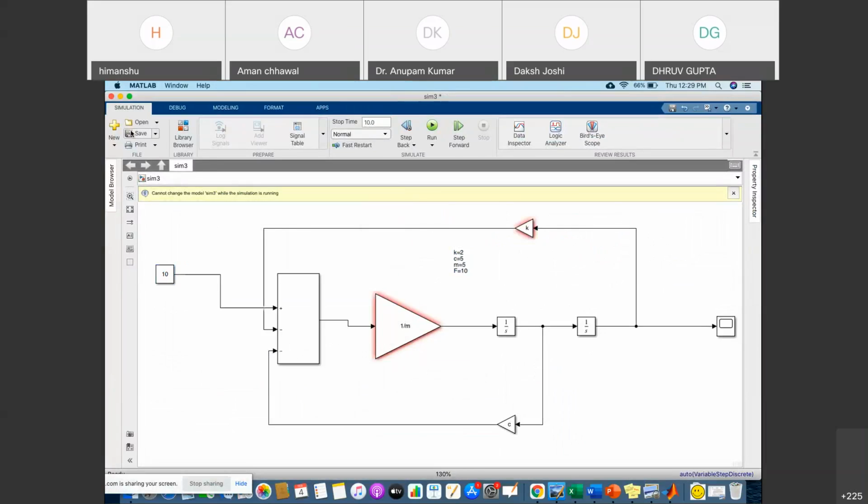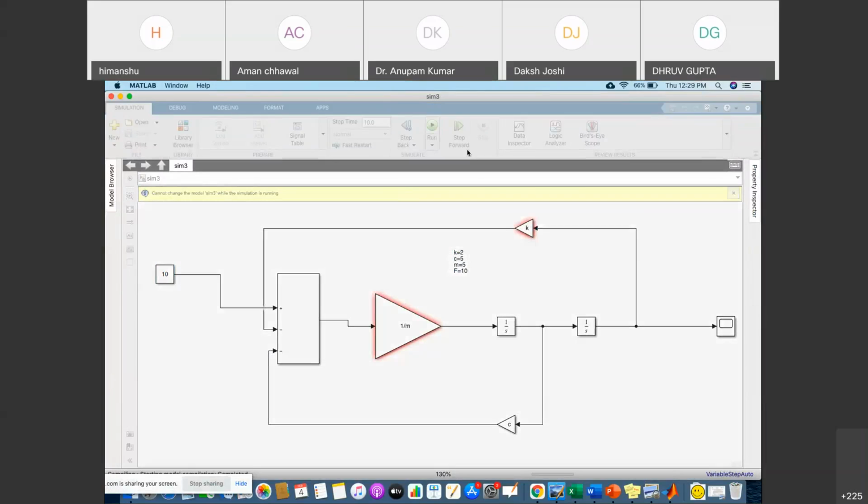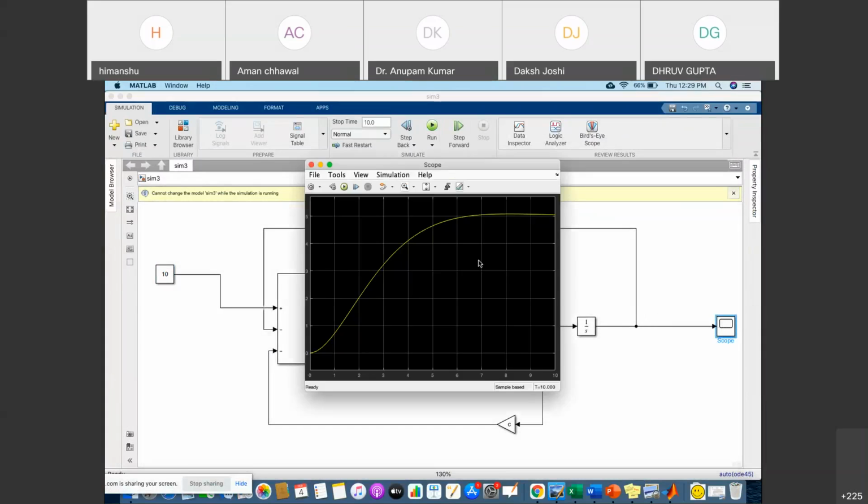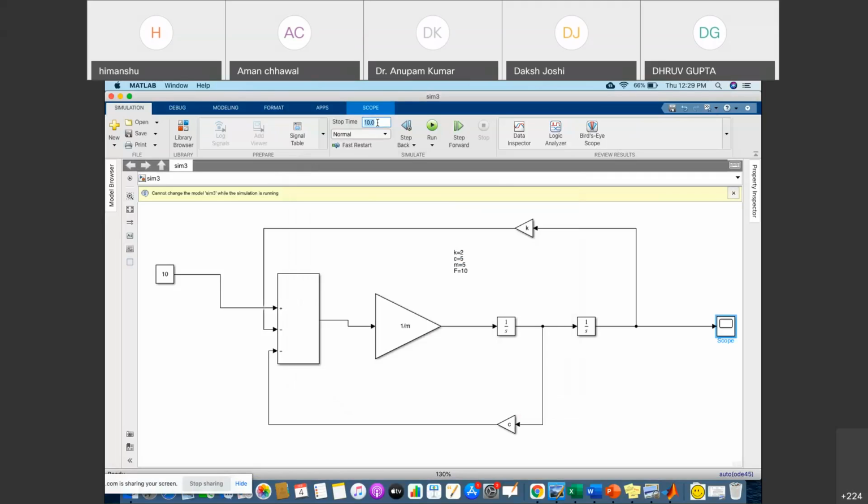Now we can run it. So 10 is the force value, k the spring constant is 2, c is the damper constant, m the mass, right, and f is 10. So you can see we are getting such type of response. Okay, now make it larger for 50.